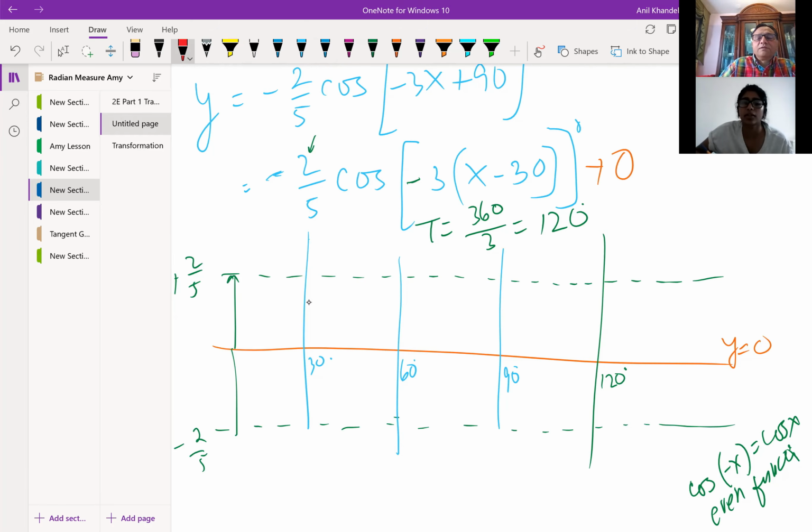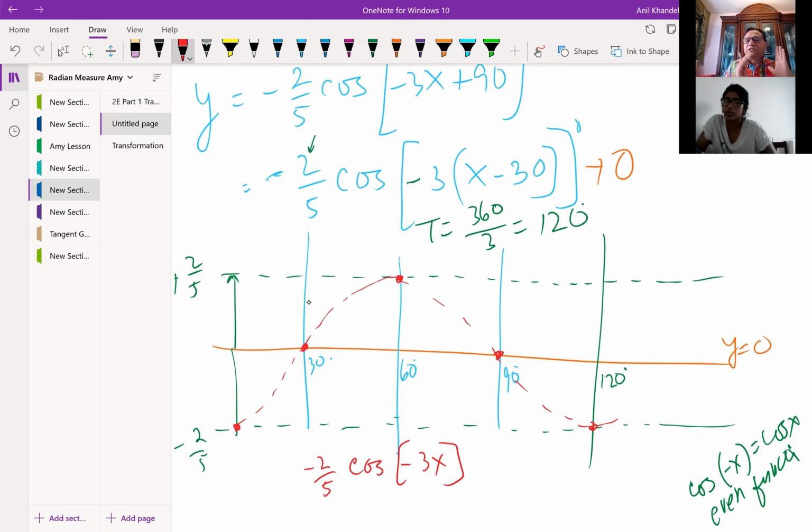Which minus did you look at, the minus on the 2 by 5 or the minus on the 3? So my cos function is now like this. Cos function starts with a maximum. The function I've drawn is minus 2 by 5 cos of minus 3x. I have not taken the phase shift into consideration yet because I started from the origin. Now I'm going to shift every point 30 degrees to the right. That is my phase shift.